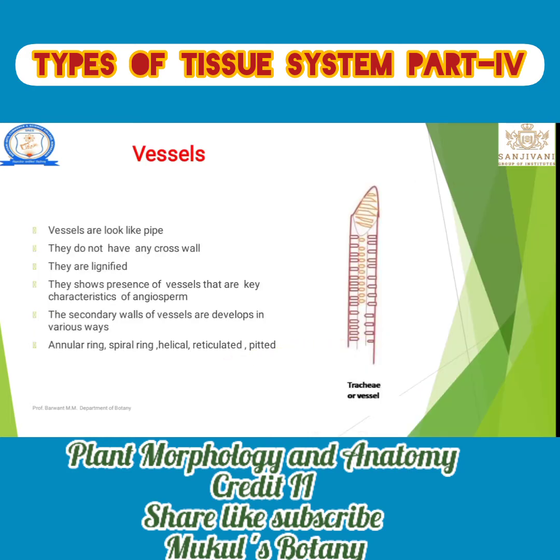The last type is the vessel. The last part of xylem is the vessel. It looks like a pipe structure. It does not have any cross wall, that means it is aseptate. They are lignified. The presence of vessels is a key characteristic of angiosperms.